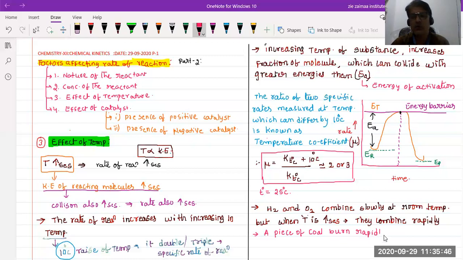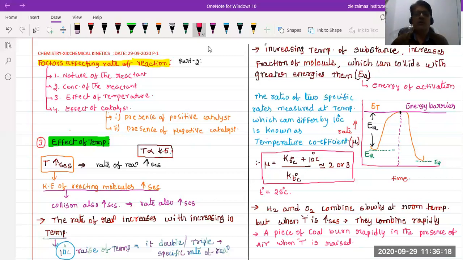A piece of coal is burned rapidly in the presence of what? In the presence of air, when the temperature T is raised. So these are the two examples for this factor.